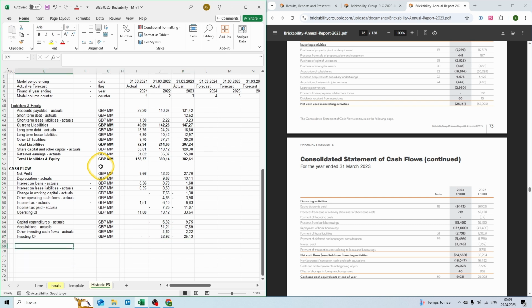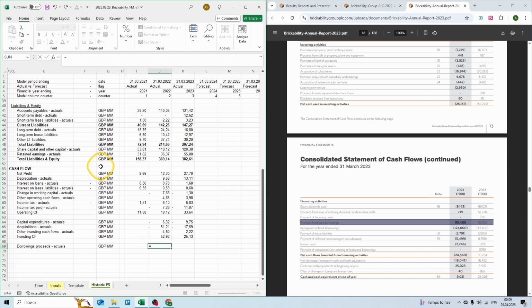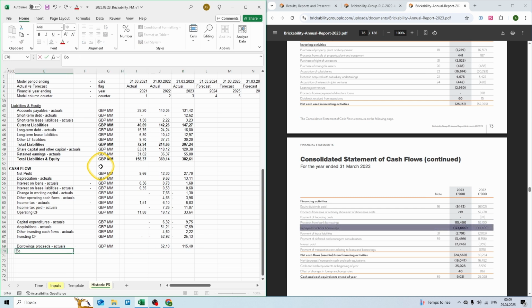Now moving on to financing cash flows. We have borrowings, £1,000,000, 52.1 million in 2022, 115 million in 2023. And now let's have borrowing repayments. £1,000,000, 43.4 million in 2022 and 123 million in 2023.